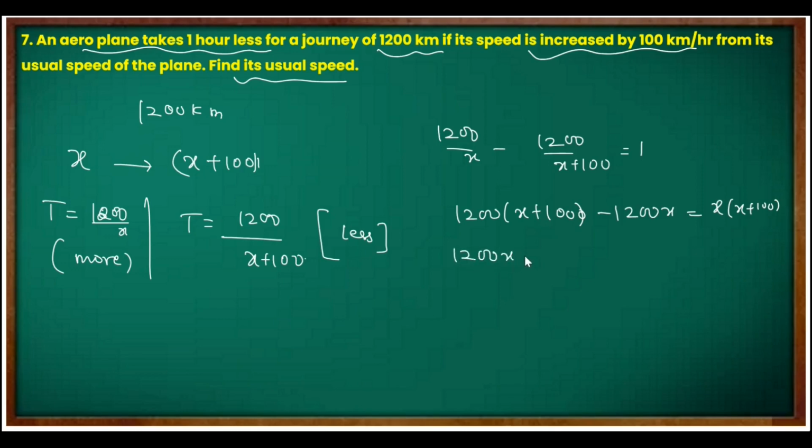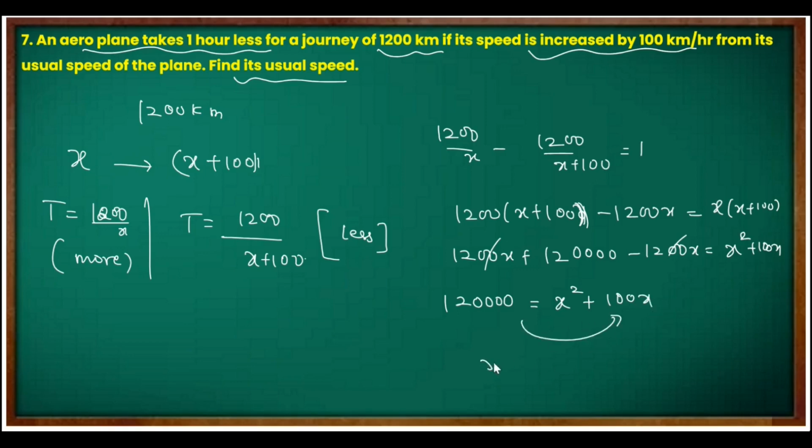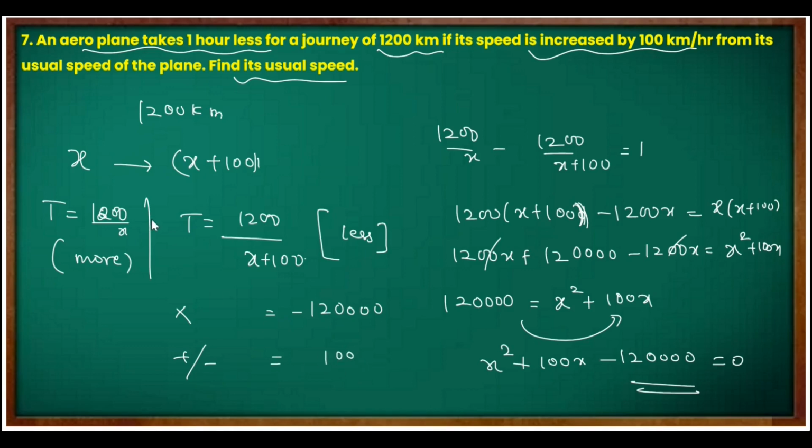So here you will get 1200x, and here you will get 12 into 1, 12, with 2 zeros from 12 and 2 zeros from 100. This will be 1200x, this will become x square plus 100x. So we can cancel these two, and I have 12 4 zeros equal to x square plus 100x. Now you shift this: x square plus 100x minus 12 4 zeros equal to 0. This is a quadratic equation ready to factorize. So I should get minus 12 0000 like this. Then if I add or subtract, I should get how much? 100 I should get.